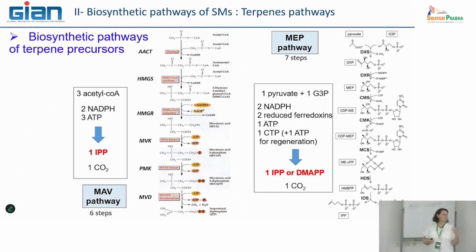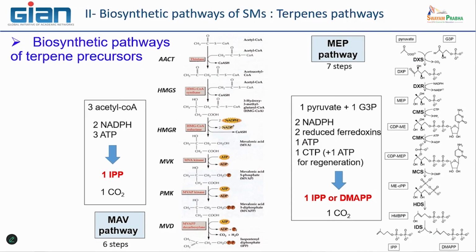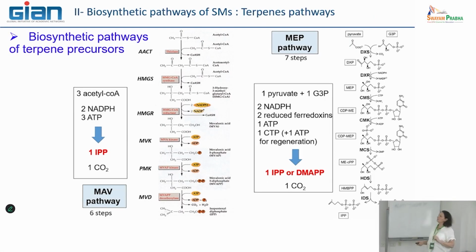So what are these pathways? Here is represented the mevalonate pathway. Here is represented the MEP pathway. You see, they are not so small pathways. Here are 6 steps. All the steps are catalyzed by specific enzymes that progressively, from acetyl-CoA, the precursor I show you, lead you to the production of IPP. I don't want to enter into the detail of each enzyme. You can find this information in the literature. There is no problem for that.